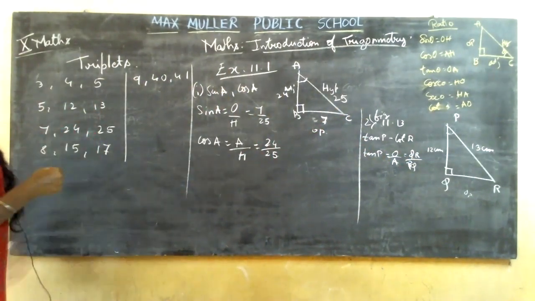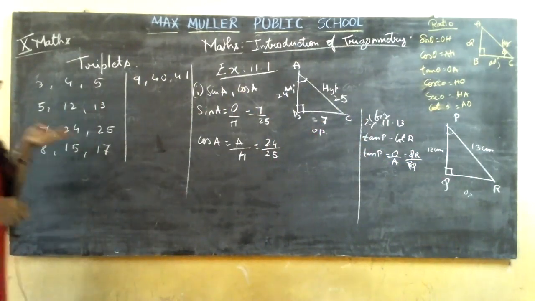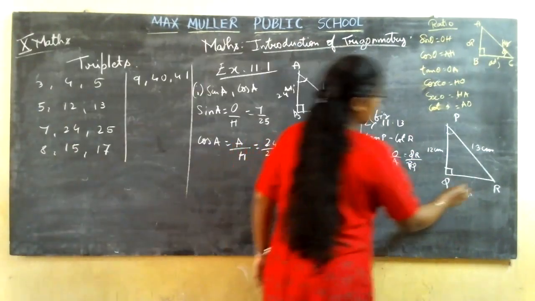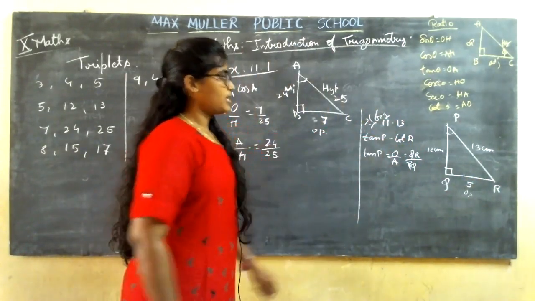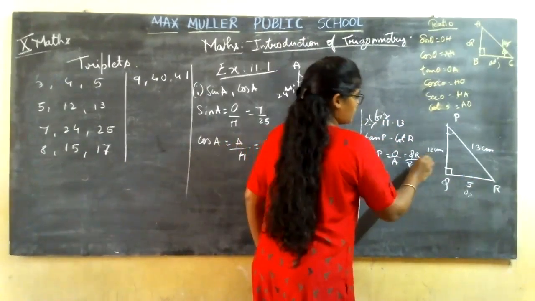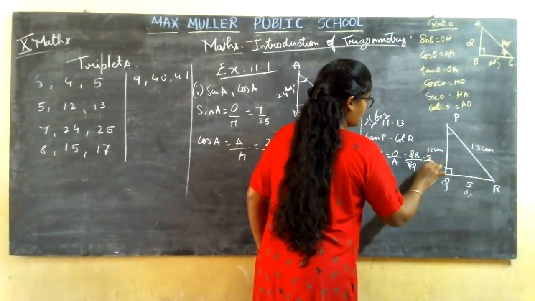So what will be the next one? See here, it is 5. So the opposite will be 5. It is 5, 12, 13. So the longest side will be 13 itself. It is 5 by 12.